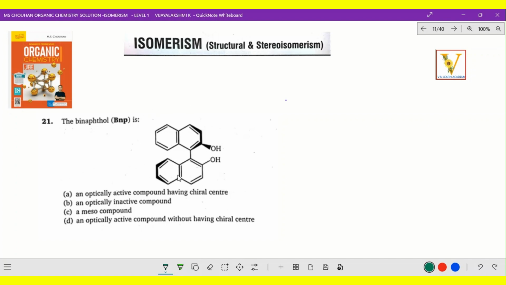First and foremost, this compound is binaphthol, and the options are given here. Optically active compound having chiral center is also known as enantiomers. Optically inactive is also known as meso compound. And optically active compound without having chiral center means that it is a chiral molecule.